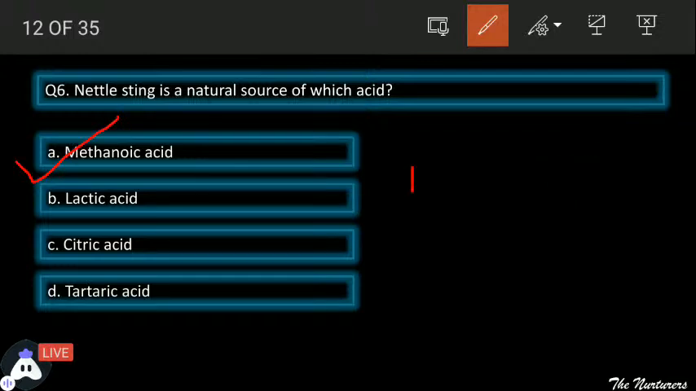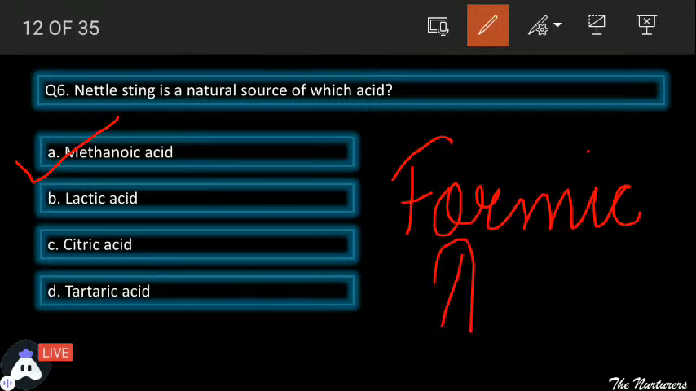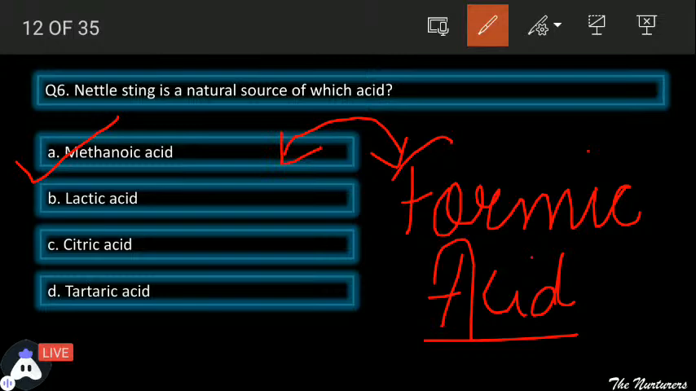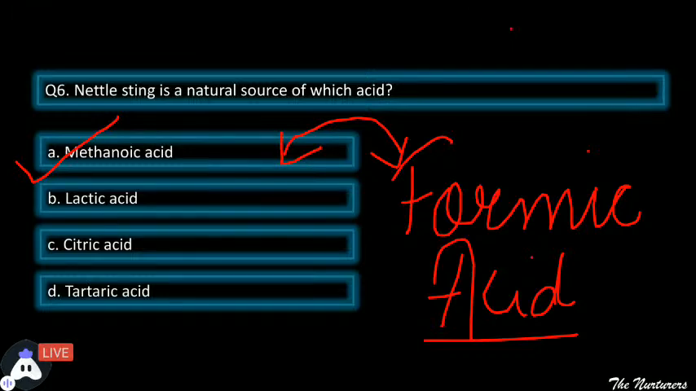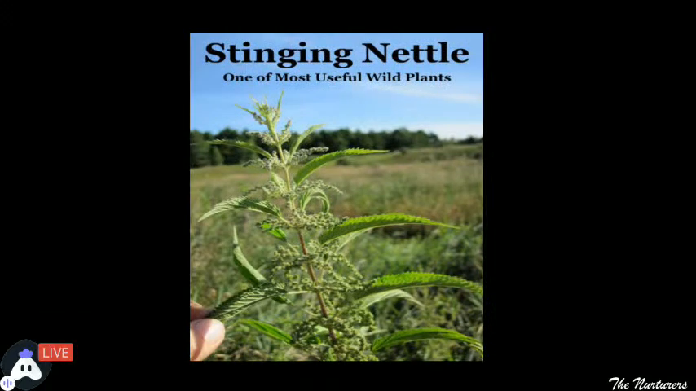Perfect. And another name of methanoic acid is formic acid. So do not get confused in exams if methanoic acid is not an option. What can be the other option for methanoic acid? Formic acid. So nettle sting, or if we are talking about ant sting, both contain methanoic acid or formic acid. They both mean the same. So see, this is a type of plant. If you can see, this is a nettle plant, and it is one of the most useful wild plants. Wild plant भी है, but इसके uses भी बहुत है. But that is not a part of the syllabus.